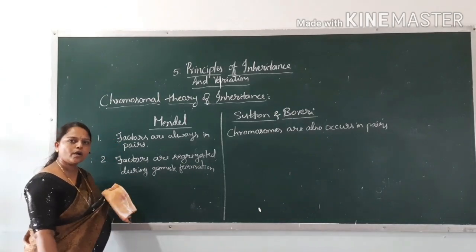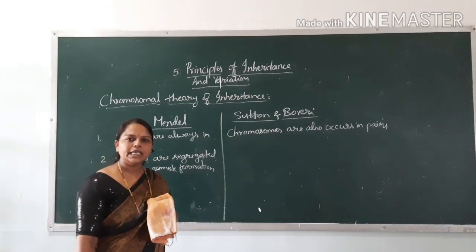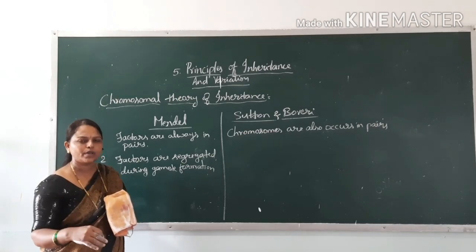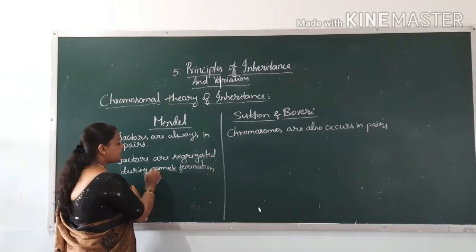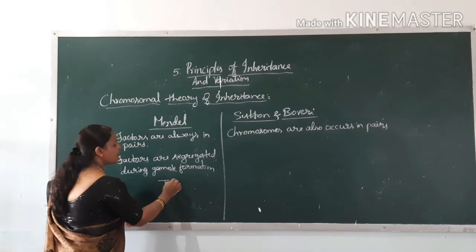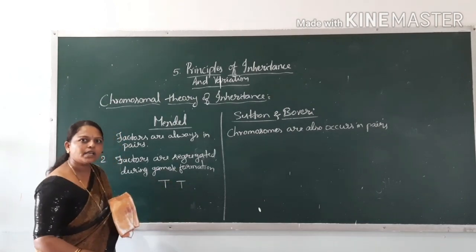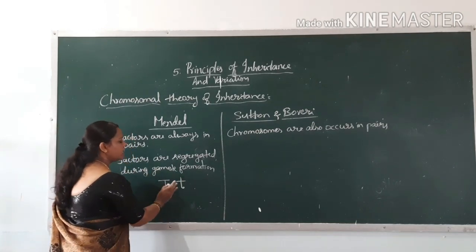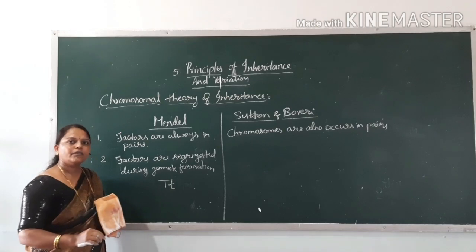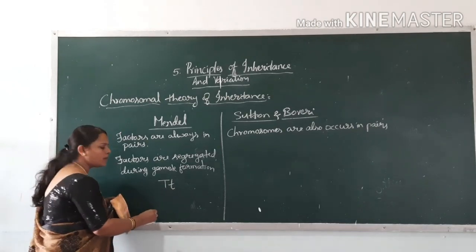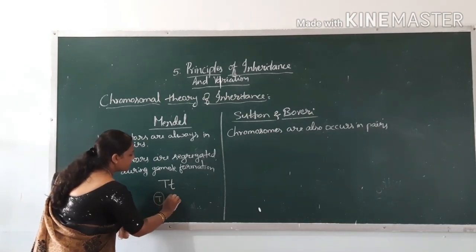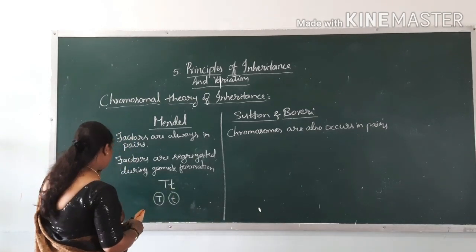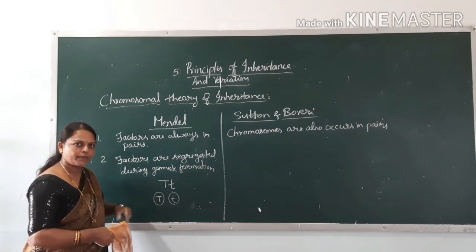You already know, while studying the monohybrid and dihybrid cross, the gametes separate. So that means factors separate. This is one factor and this is another factor for the tall character. It may be heterozygous or homozygous. If the factors are in heterozygous form, they get separated during gamete formation. Meiosis occurs and at that time they separate.